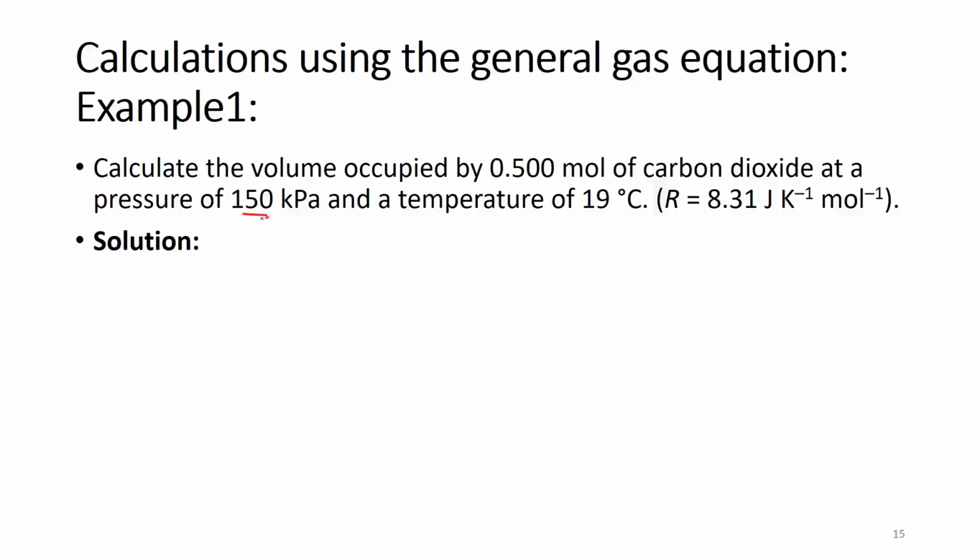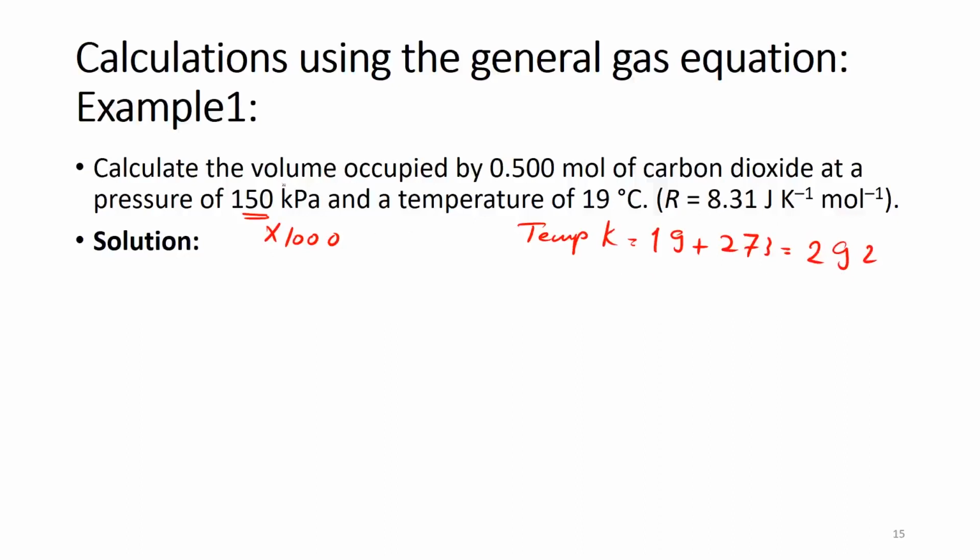This means I have the pressure in kilopascal, I have to convert it into pascal by multiplying by 1000, and here I have to find the temperature in Kelvin. In that case, it will be equal to 19 plus 273. This means it is equal to 292.